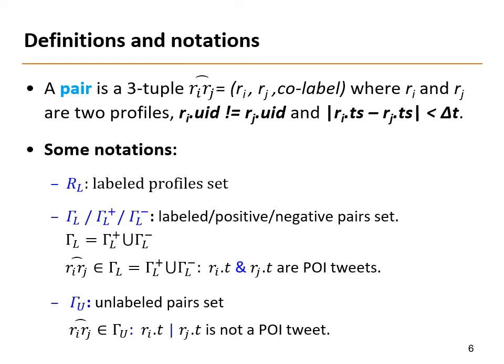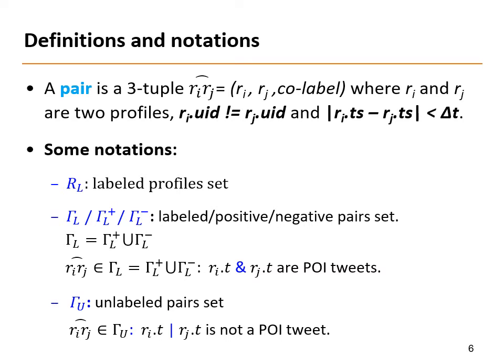In the co-location judgment, we consider a pair of users. A pair is a three-tuple: Ri, Rj, and co-label, where Ri and Rj are two profiles with their UIDs not equal, and the difference of their time steps is less than delta t. A pair is unlabeled and its co-label is set to null if either of the profiles is unlabeled. Otherwise, the pair is labeled. In a labeled pair, co-label is set to 1 in the training data if the two users are co-located at the same POI; such a pair is positive. Otherwise, co-label is set to 0 and the pair is negative.